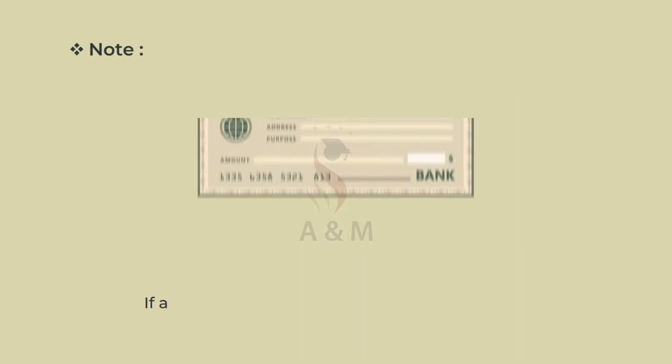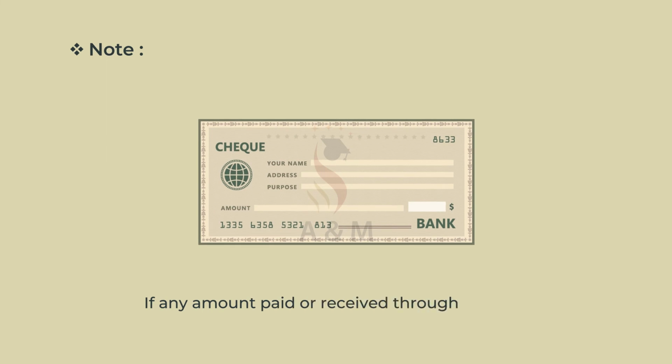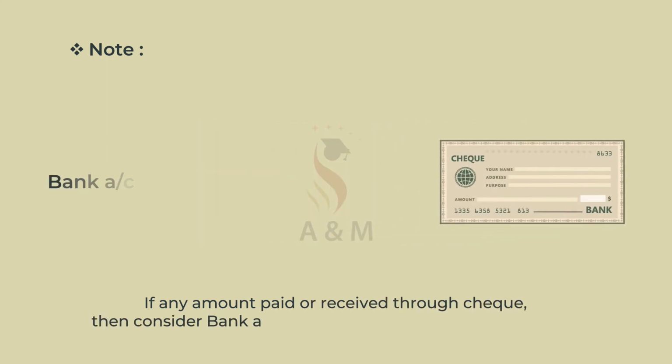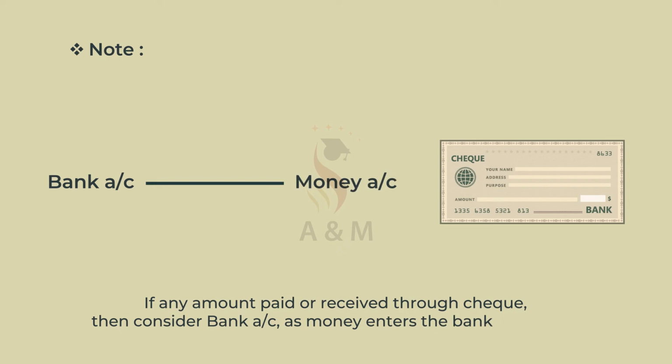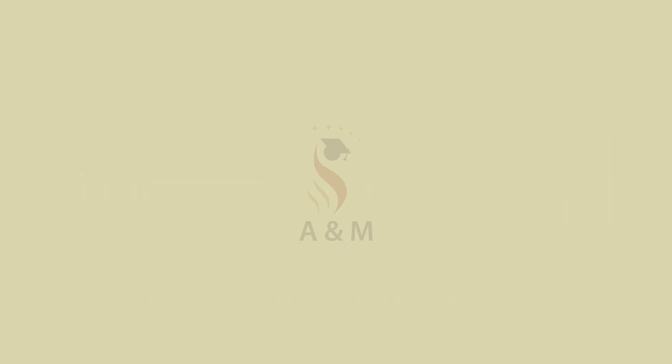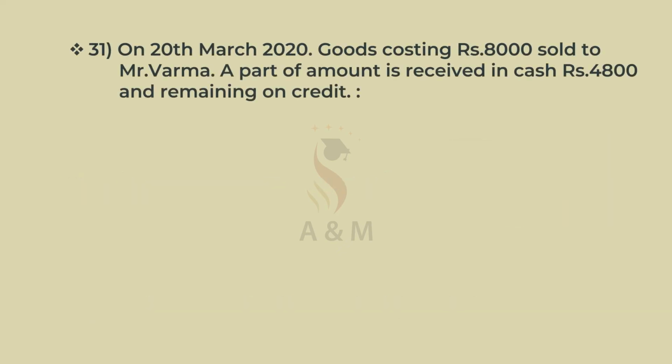Note, if any amount paid or received through check, then consider bank account as money enters a banking system. 31st. On 20th March 2020, goods costing rupees 8,000 sold to Mr. Verma. A part of amount is received in cash rupees 4,800 and remaining on credit.